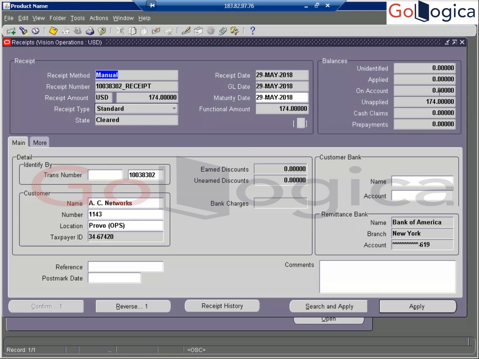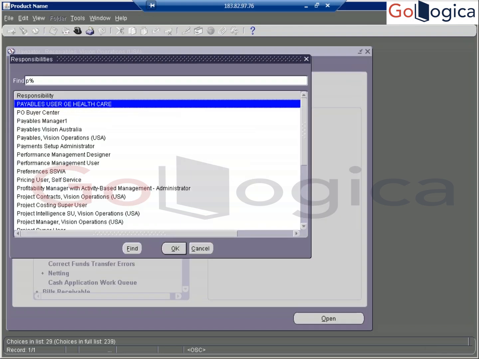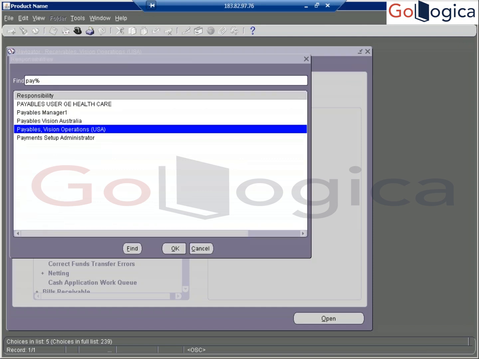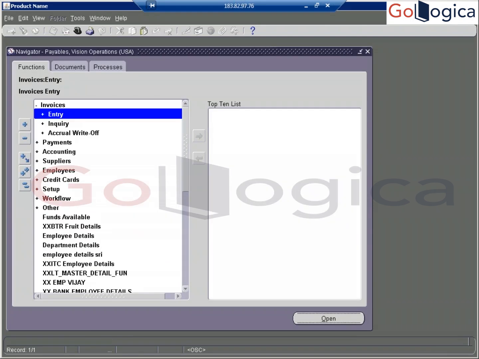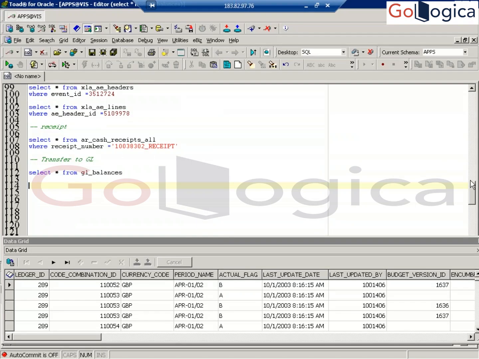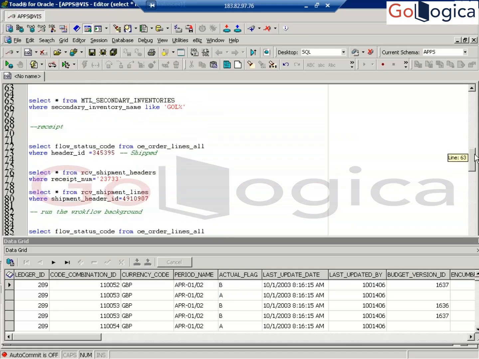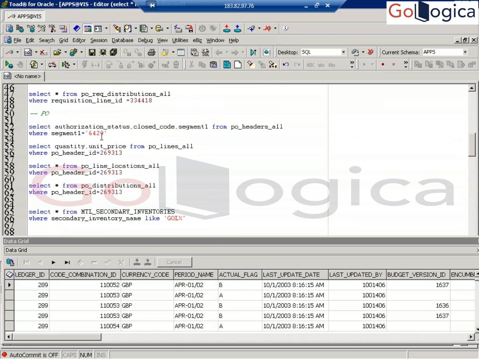What next can we do? Next you can proceed again to procurement. Payables. Go to payables, and now that you received the payment from the customer, you can make the payment to the supplier. How do you make the payment to the supplier? You have the purchase order number. What is the purchase order number here? 6423.